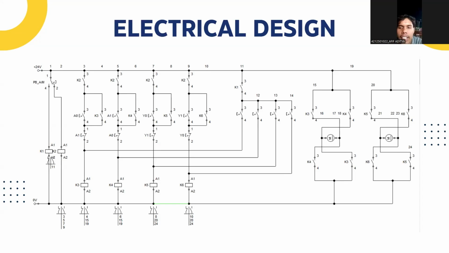Okay, electrical design. For the electrical, we use a selector switch, 4 push buttons, 4 limit switch sensors, 6 relays, and 2 motors. Manual mode uses 4 push buttons to move linearly right, left, up, and down. In automatic mode, it uses 4 limit switch sensors to move the linear axis to the top, right, bottom, and left.